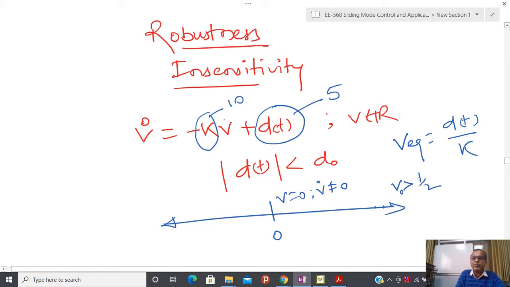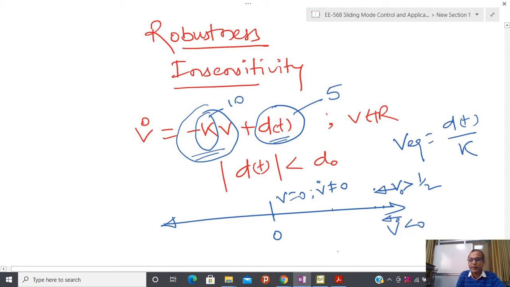Then if you multiply k into v, this control part is called the feedback control part, and it is going to dominate over this dt. Due to that, v is positive but v dot is negative because the negative part is dominating, so you have behavior like this.